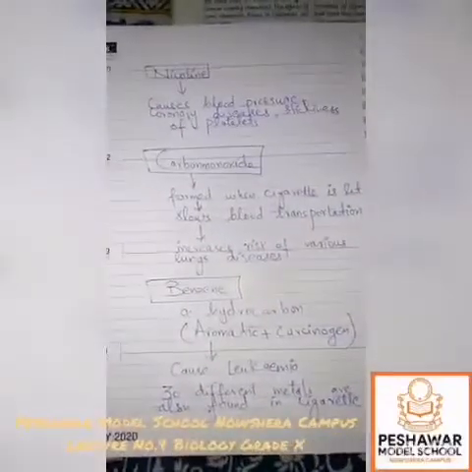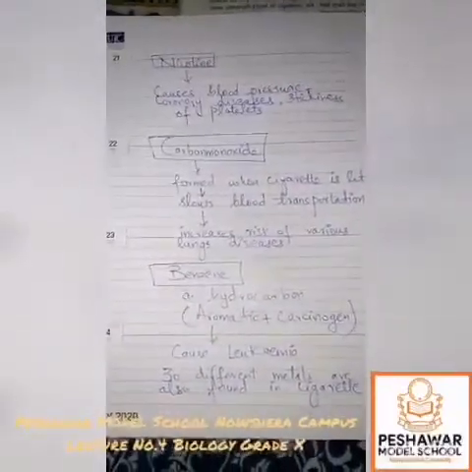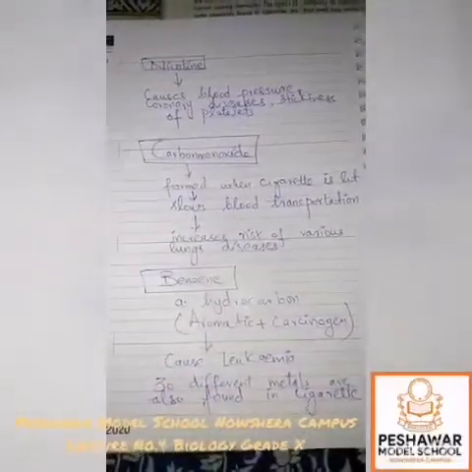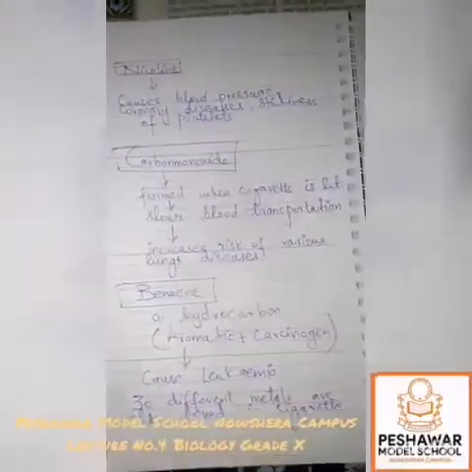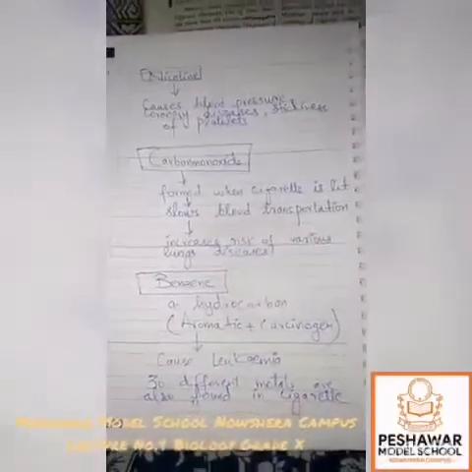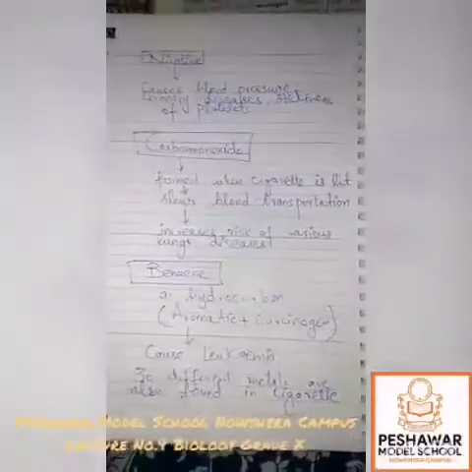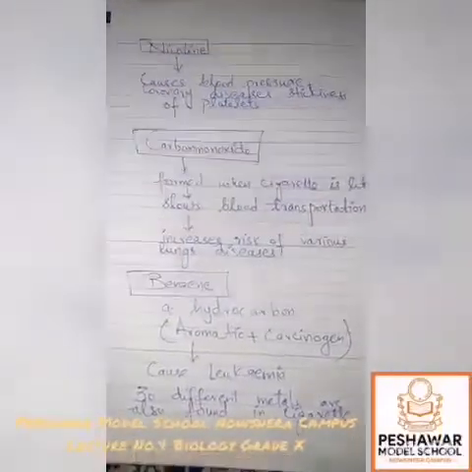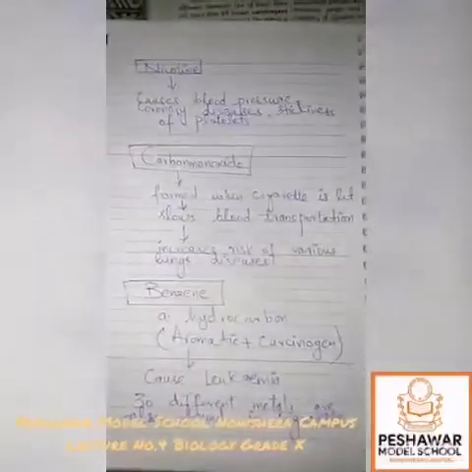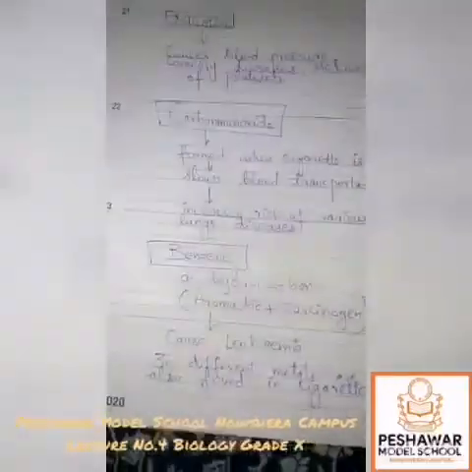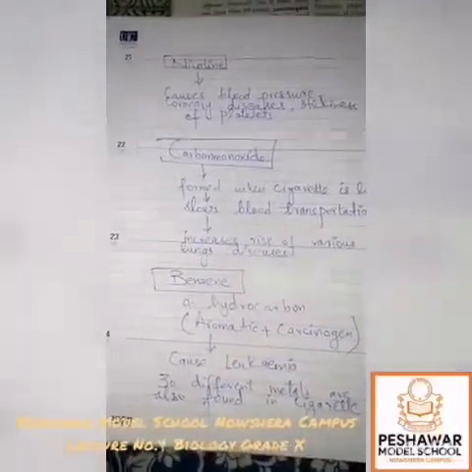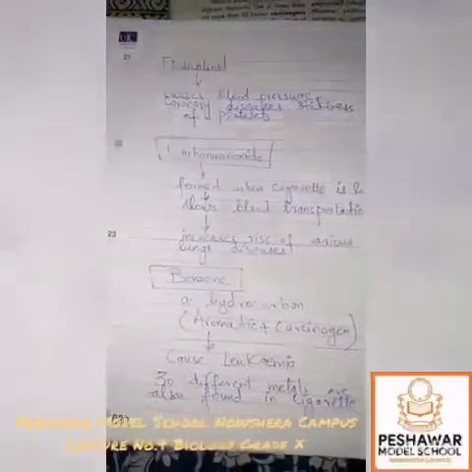Now, the next one is nicotine. Nicotine is also one of the major constituents of smoking, and it causes an increase in blood pressure, or also causes the disease of high blood pressure, and also coronary diseases, plus stickiness of platelets. What are coronary diseases? Heart related problems. People who smoke are at a risk of heart diseases.